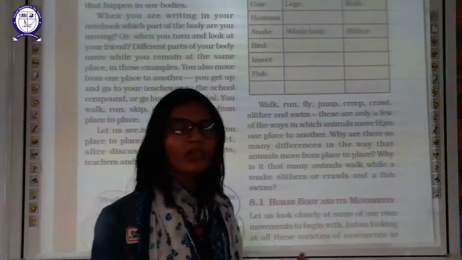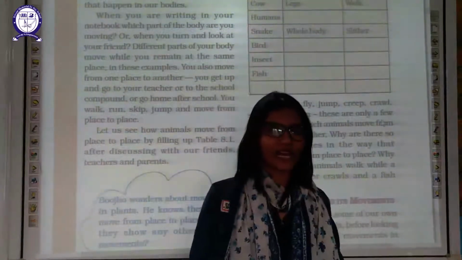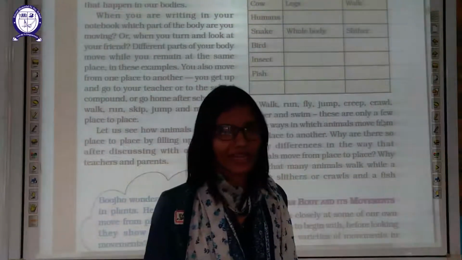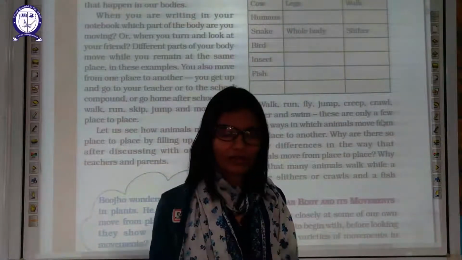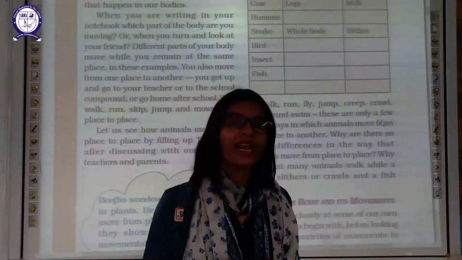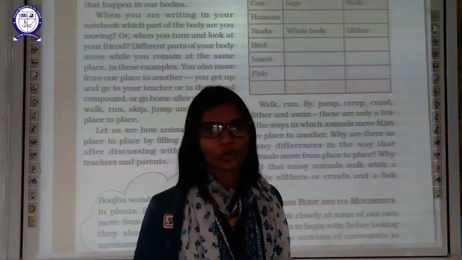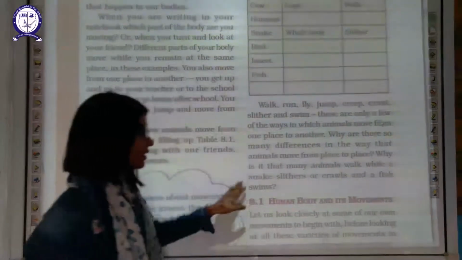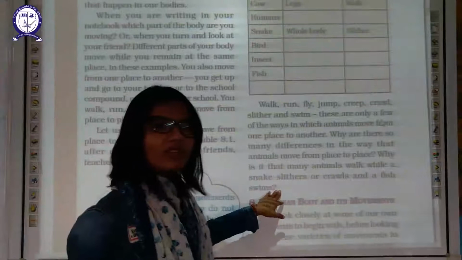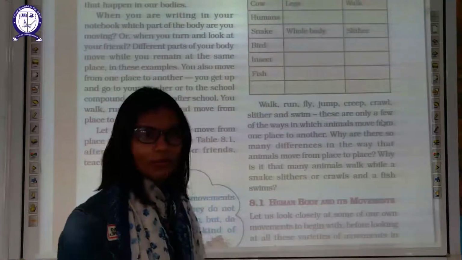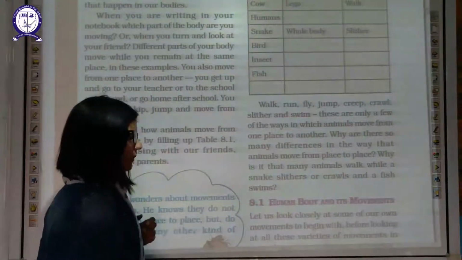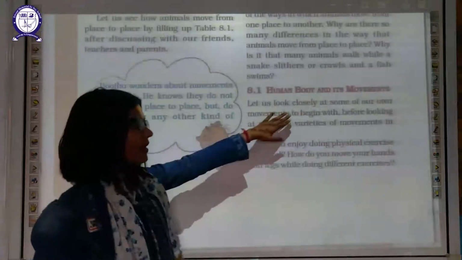It depends upon the habitat in which that particular animal is living, and on the animal itself. The snake will slither because it does not have legs like human beings. Now, human body and its movement.